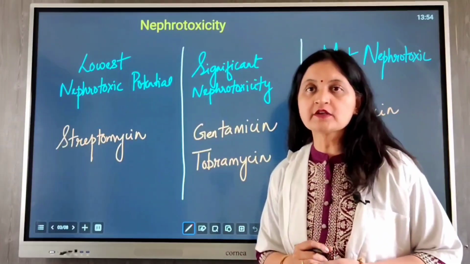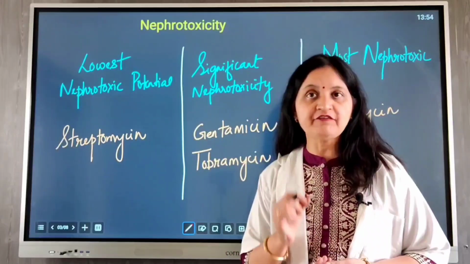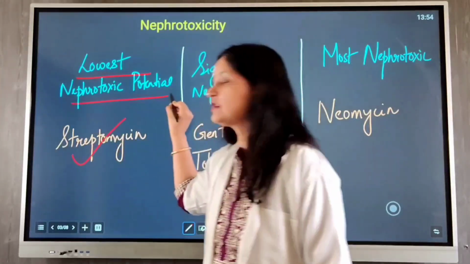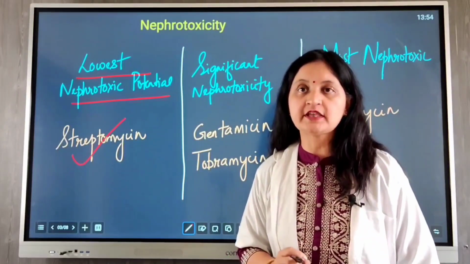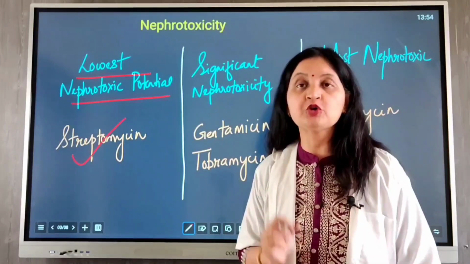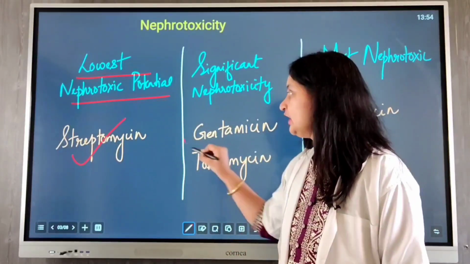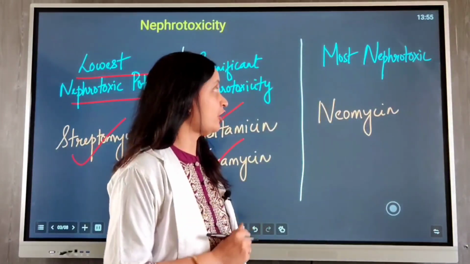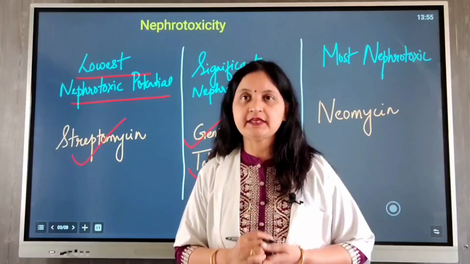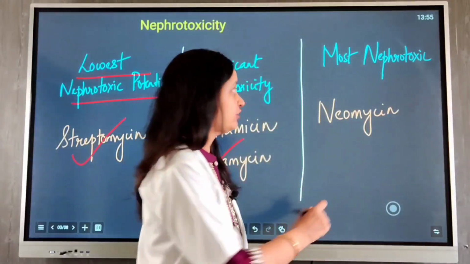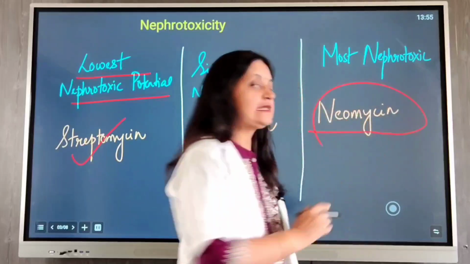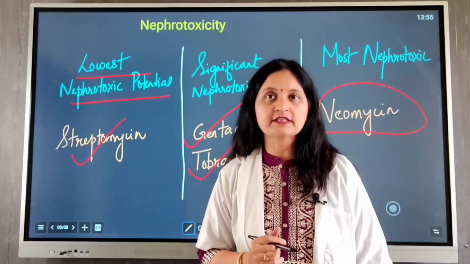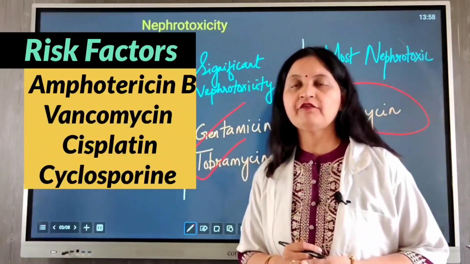Now let's compare the nephrotoxic potential of various aminoglycosides. The safest aminoglycoside in renal disease is streptomycin. It has the lowest nephrotoxic potential. Aminoglycosides that produce significant nephrotoxicity are gentamicin and tobramycin. Neomycin is also the most nephrotoxic, and therefore it is not administered systemically. It is administered topically because of its nephrotoxic potential. So what are the risk factors for nephrotoxicity?